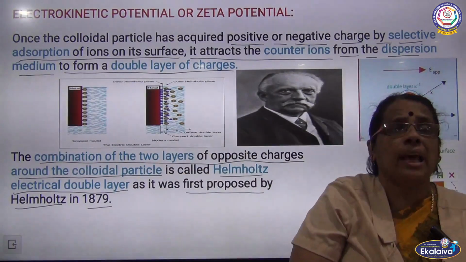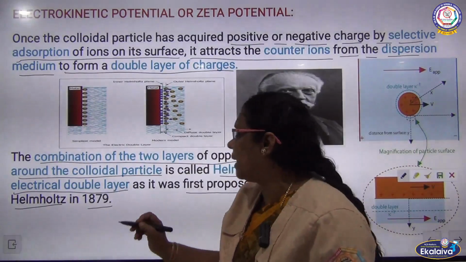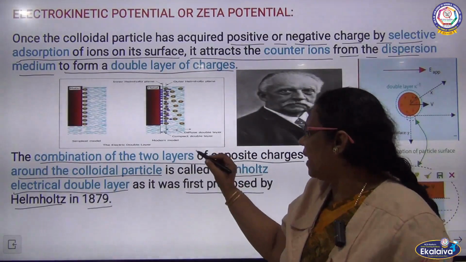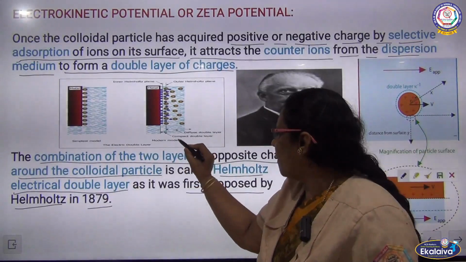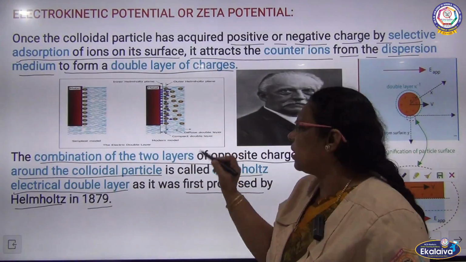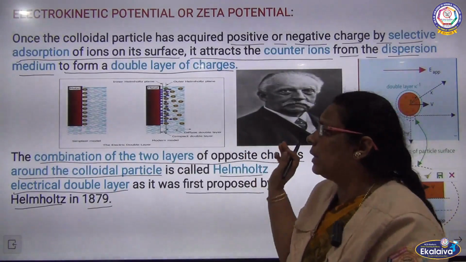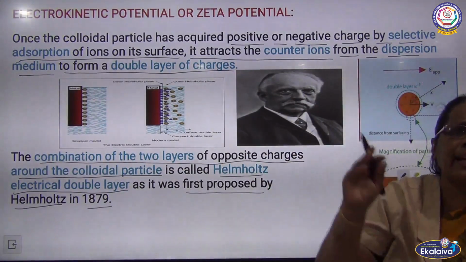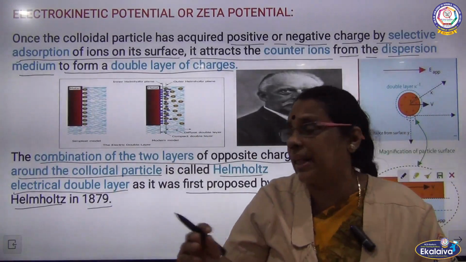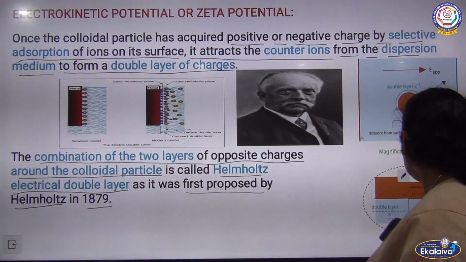It can be called the Helmholtz electrical double layer. There is a compact double layer and a diffused double layer. So two layers will be there around the colloidal particles.